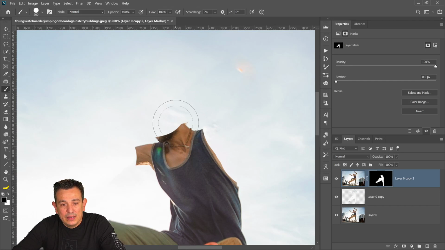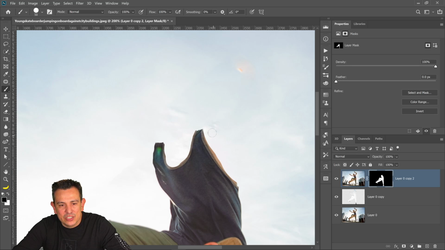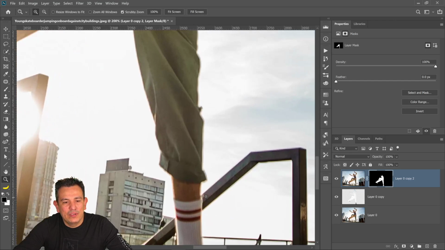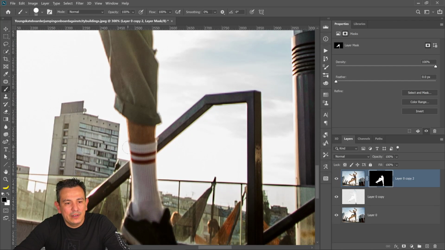See that? And I'm just going faster because I just looked at the time and I want to make sure that I show you everything. So I'm not going to be perfect here, but try to get a better mask around the edges of his body there. But like I said, I'm going quickly here because I just saw the time. Anyway, so then there he is, and then you would have to come in here and remove his foot as well.